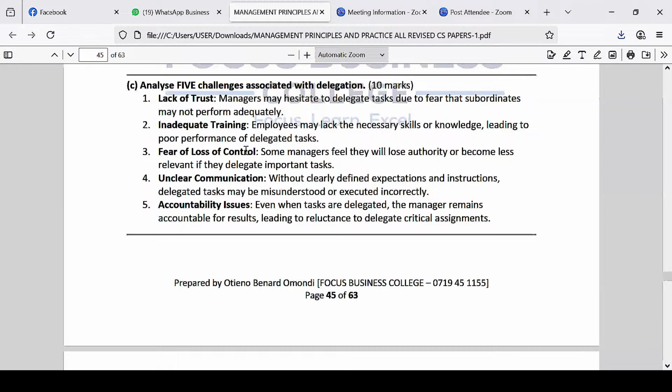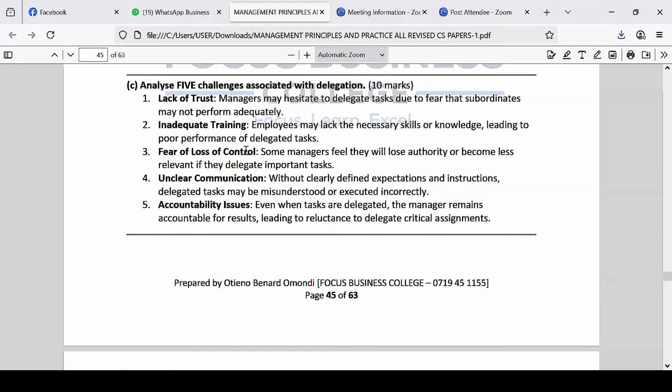Sometimes we delegate tasks and then we don't tell the employees, or we don't tell the junior staff, what to do. So they start guessing what they think should be done. So in delegation, ensure that you tell them the expectation: I'm giving you this work, do A, B, C, D, and report back to me. So that's very important to look at.